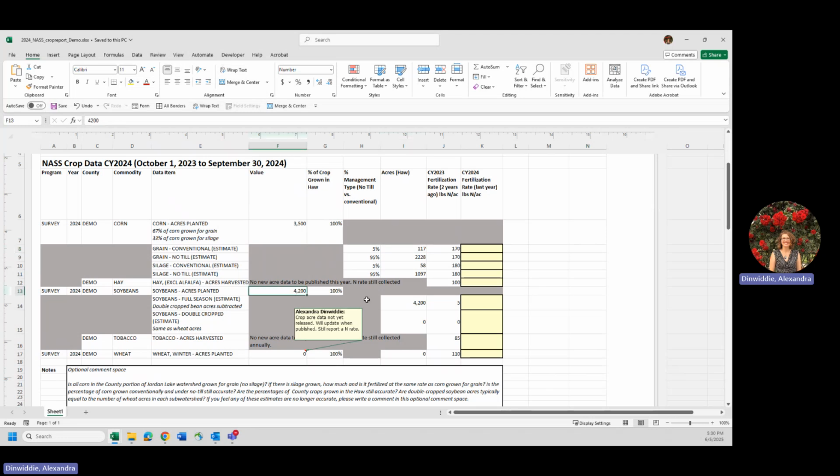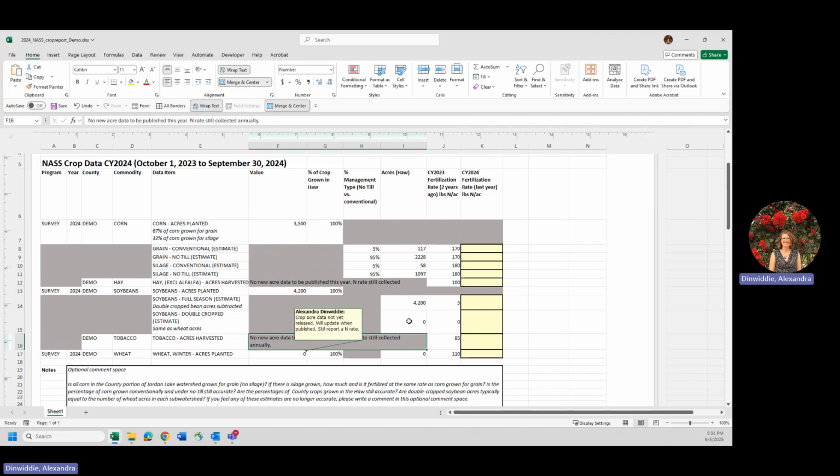For things like soybeans, you would multiply this acreage by the percentage here in order to generate a full season bean estimate. And you'll see for this double cropped estimate, I do have a note in here, same as wheat acres, and it is referencing this cell down here, which is acres of wheat grown in the Haw.